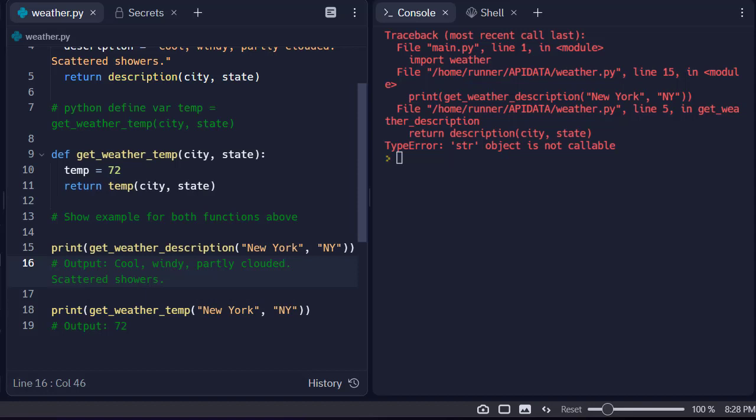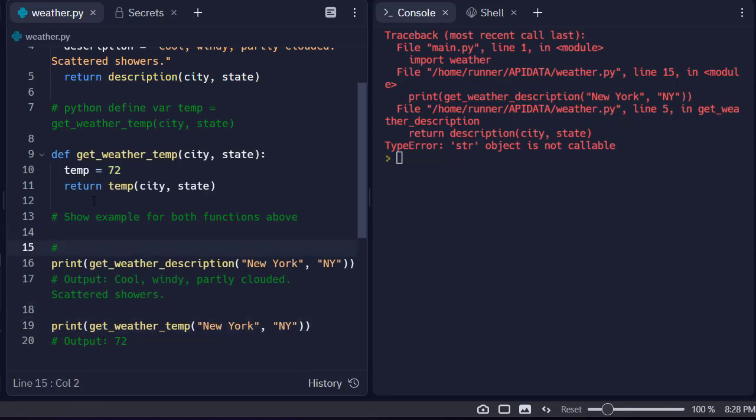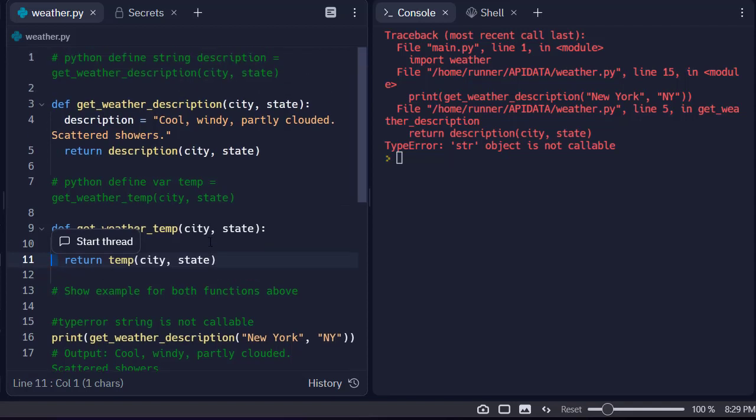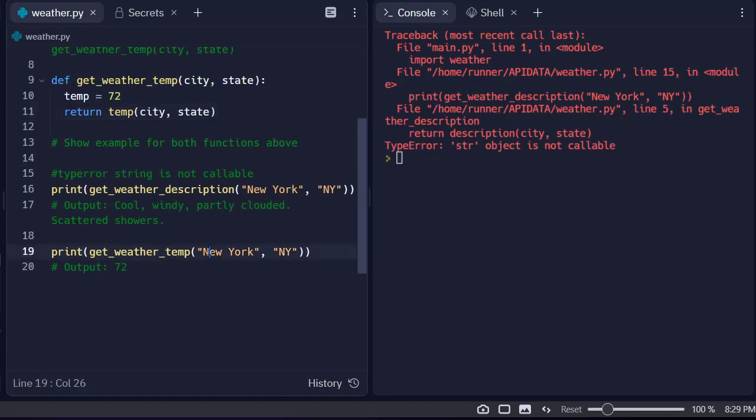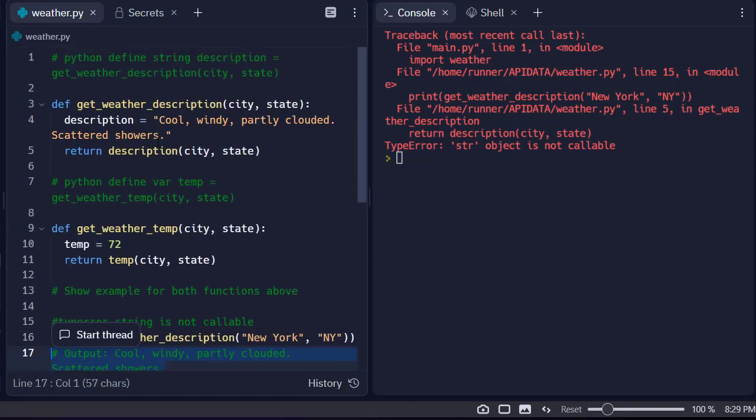I'm not sure. Here's an interesting thing we could try as well: I'm just going to say it's a type error. So there's some kind of type mismatch it doesn't like here. This is at line 15. It says line 5, that's the function for that.